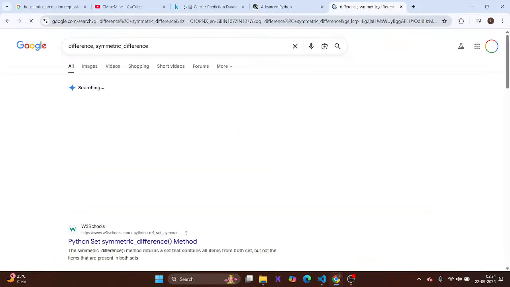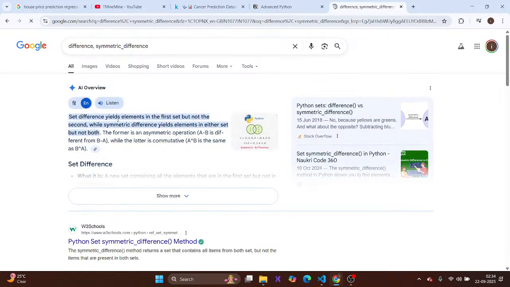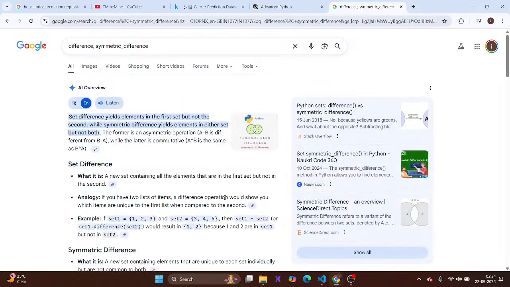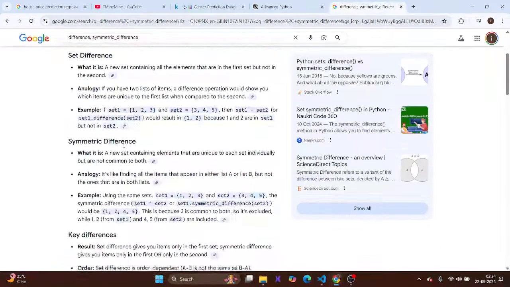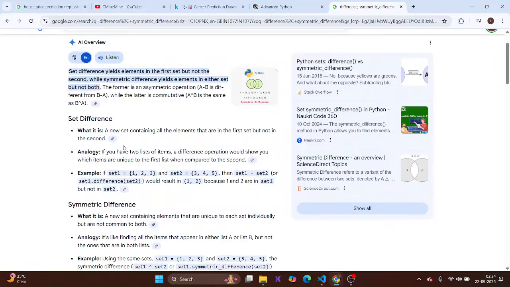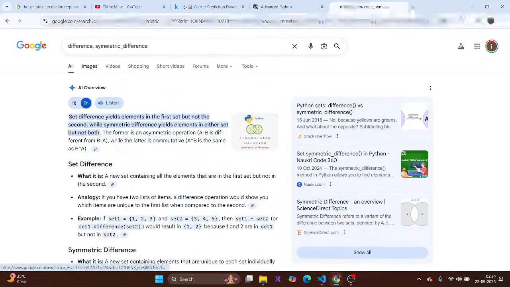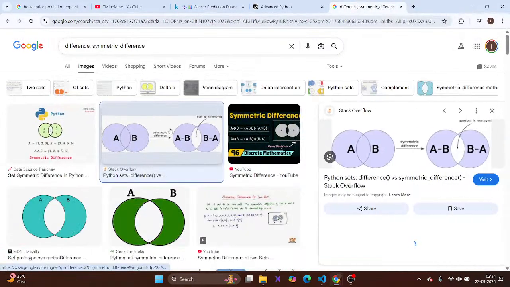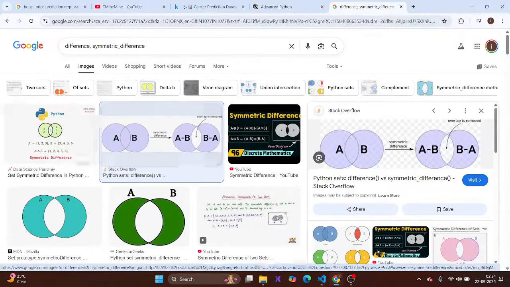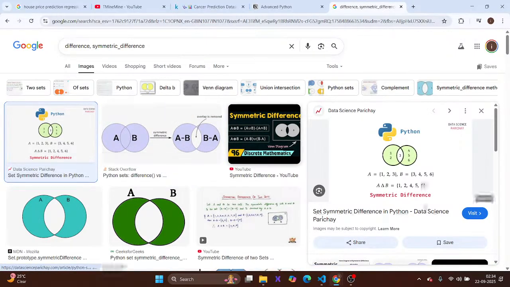I think I should use the diagram. What do you understand by symmetric difference? Symmetric difference means the common part will be removed.